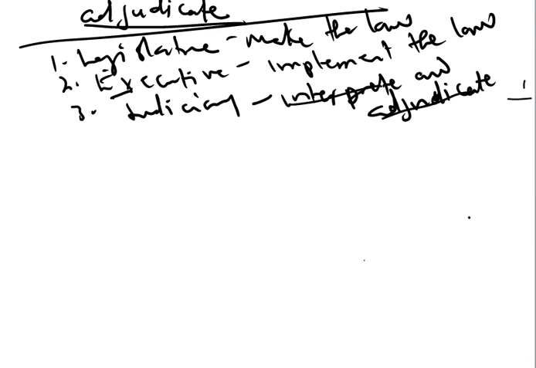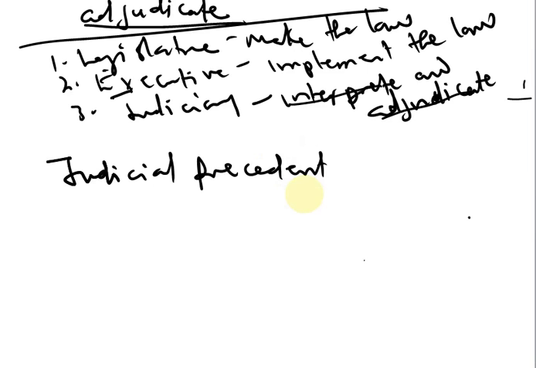Now, the kind of laws that are made by the judiciary, which were not made by the legislature, is known as judicial precedent.